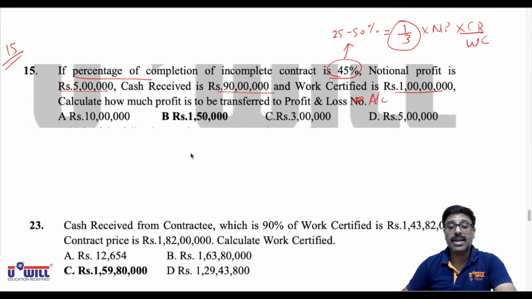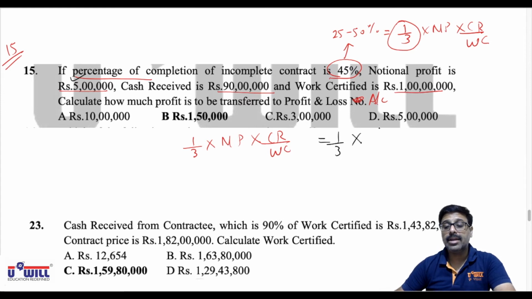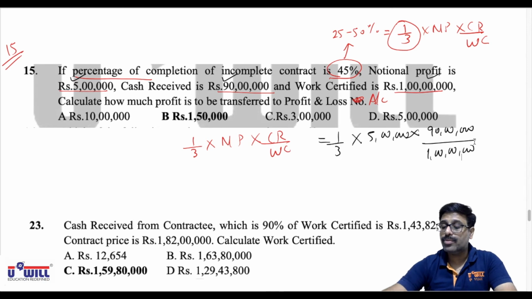So this formula we have to apply: 1/3 into NP into CR upon WC. That means over here, 1/3 into notional profit, which is given as 5 lakhs, into cash received, which is given as 90 lakhs, divided by work certified, given as 1 crore. So first do 5 lakhs divided by 3 and then you do into 90 lakhs divided by 1 crore.